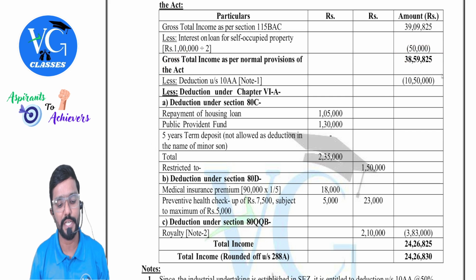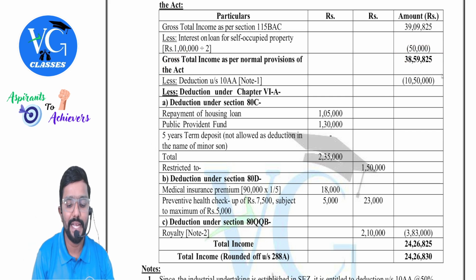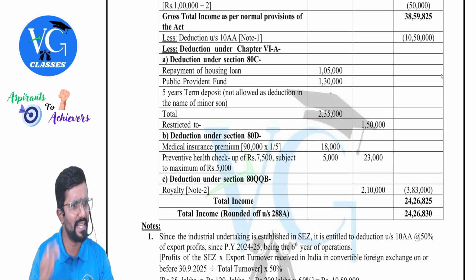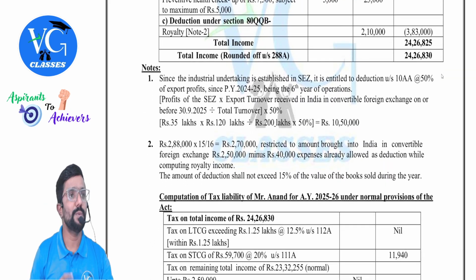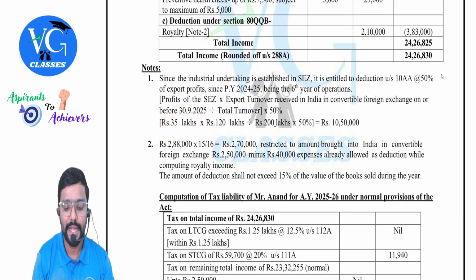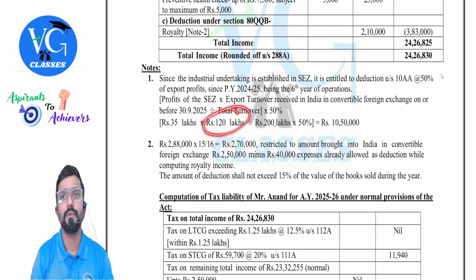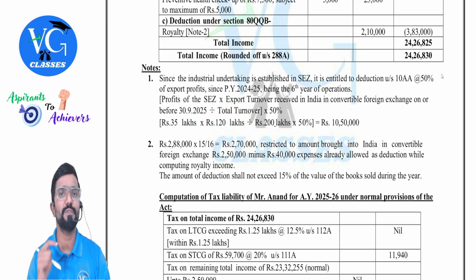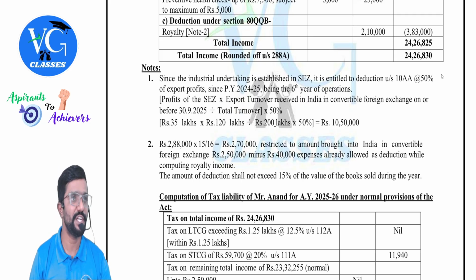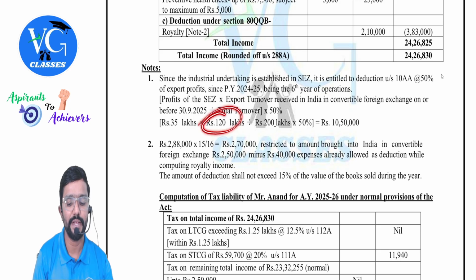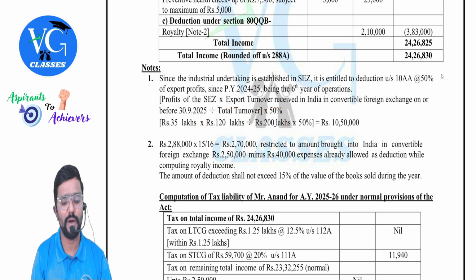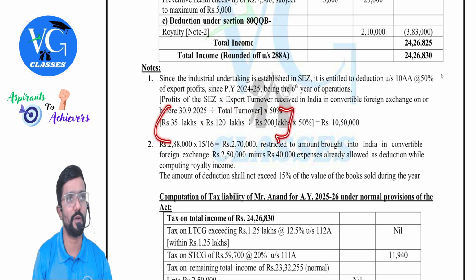This part is important. Please pay ultra attention. First, deduction under section 10AA. How much? I guess I already explained that. How much is that, sir? 35 lakh is the total profit of SEZ unit into the export turnover which is received on or before 30th September of assessment year in convertible foreign currency into India, which is 120 divided by total 200. What do you get actually if you do this? Export profit. How much is eligible as deduction?